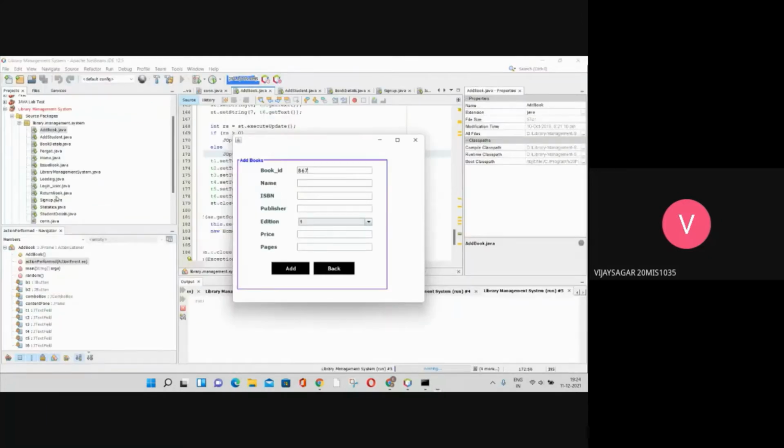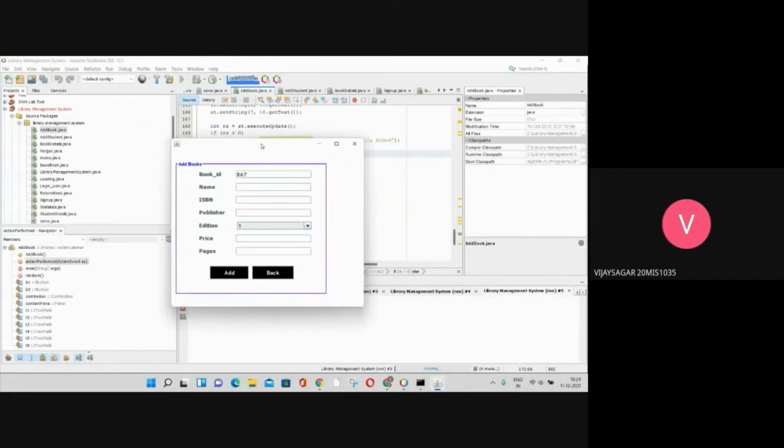Coming to add book, in the add book section, you can find the book ID number. You have to give name, ISBN, publisher, edition, price, pages.